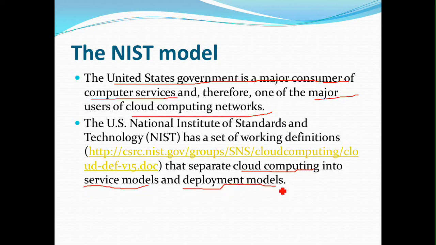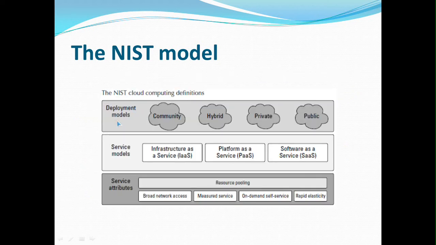So that has been stated in point number one: the United States government is a major consumer of computing services as well as a major provider of cloud computing networks. It means both things are within the ambit.